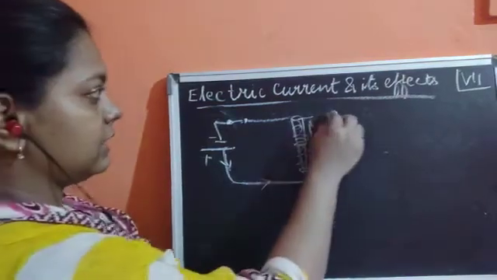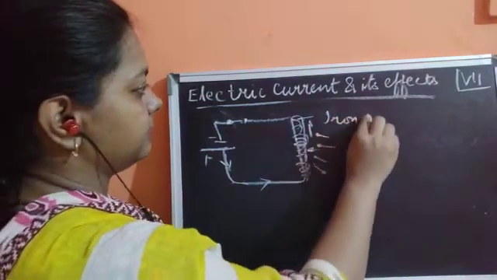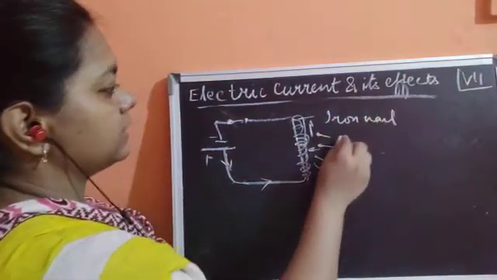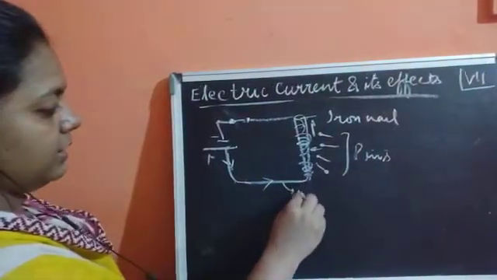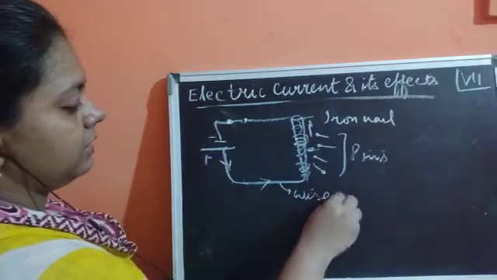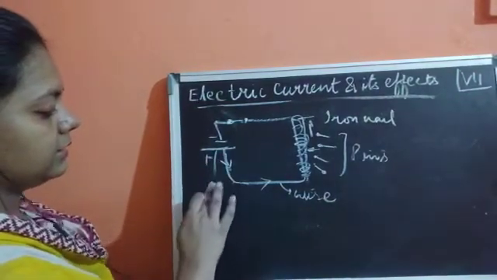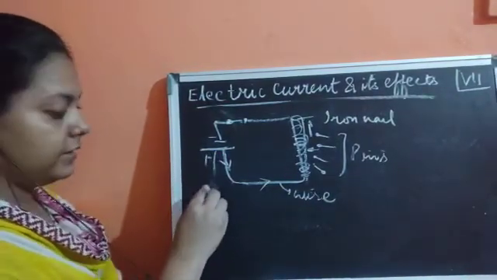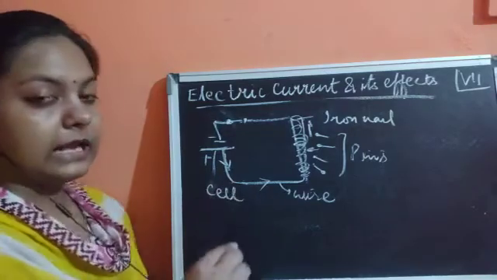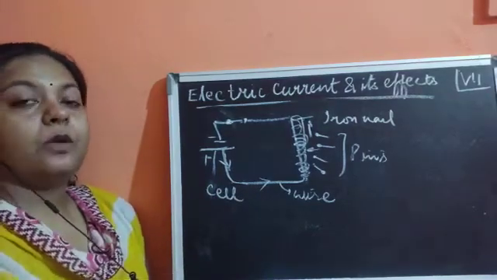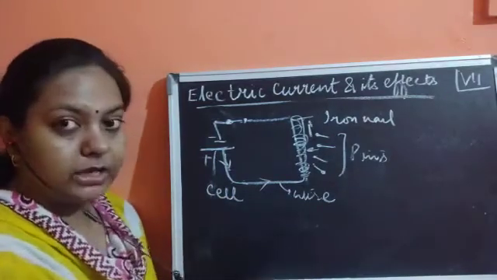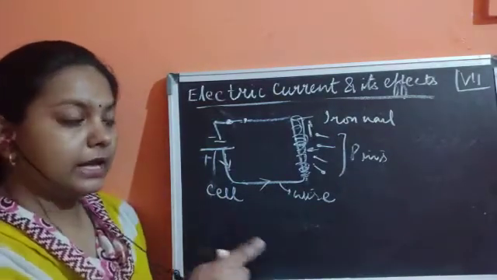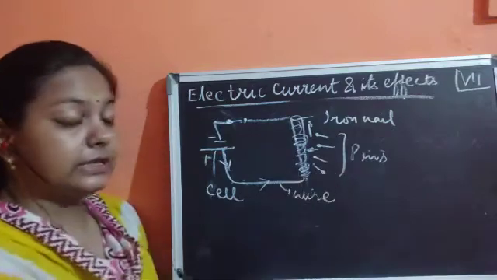So this is the iron nail. These are the iron pins, this is the insulated copper wire, and this is the battery or a cell. Because it is only one cell, we'll write it down as cell. Once this is switched on, the current starts flowing, and it starts attracting these pins.